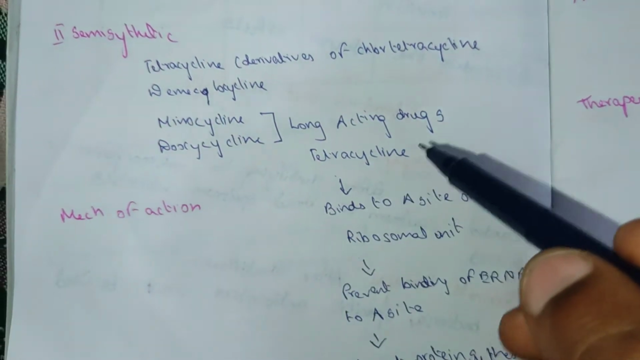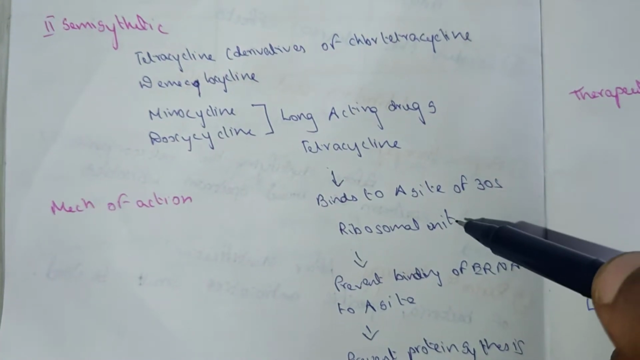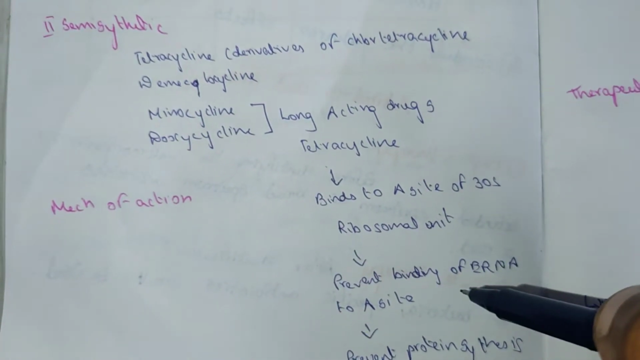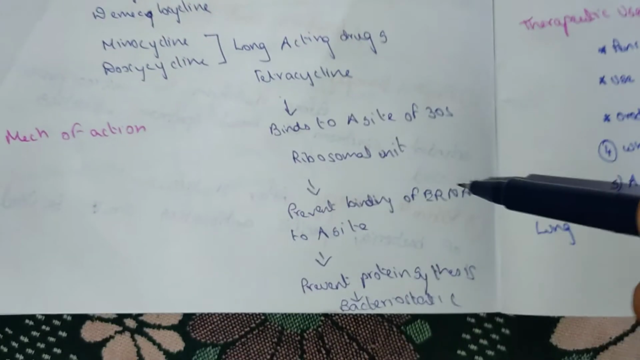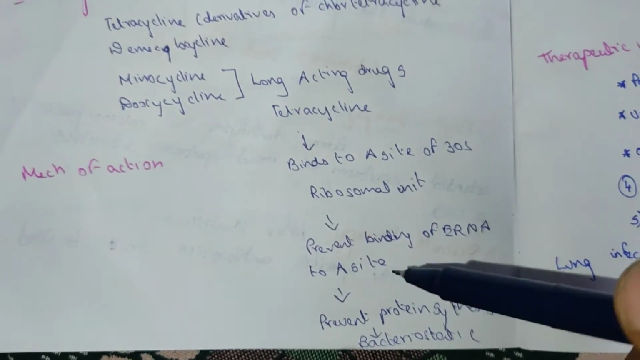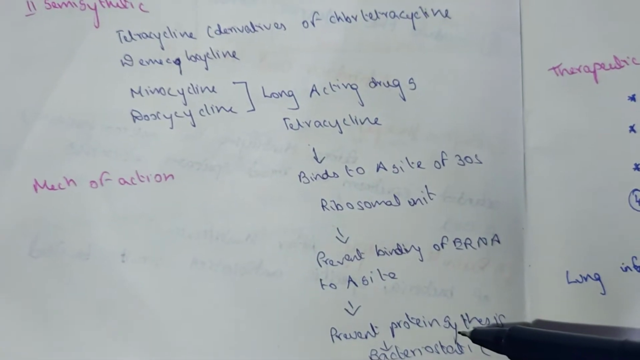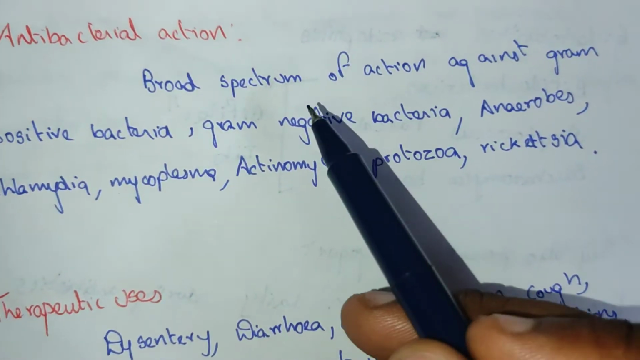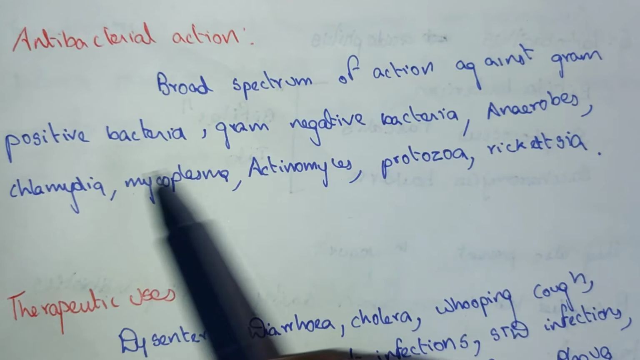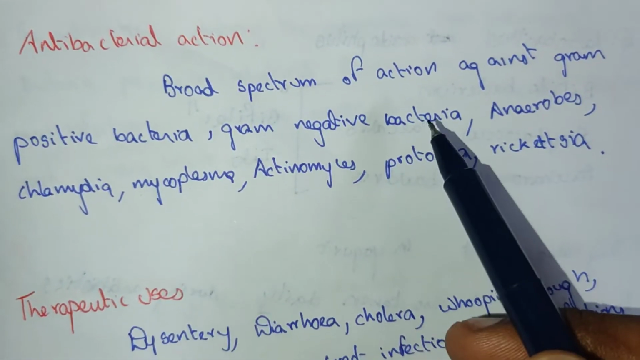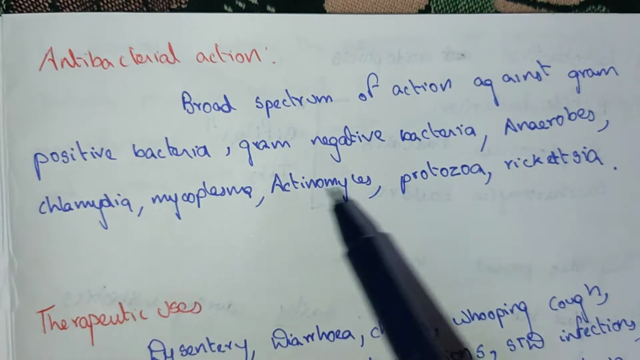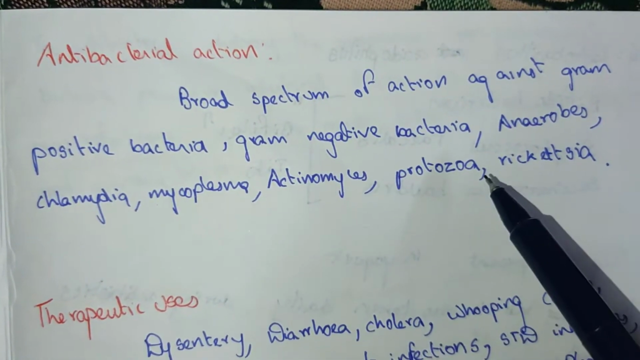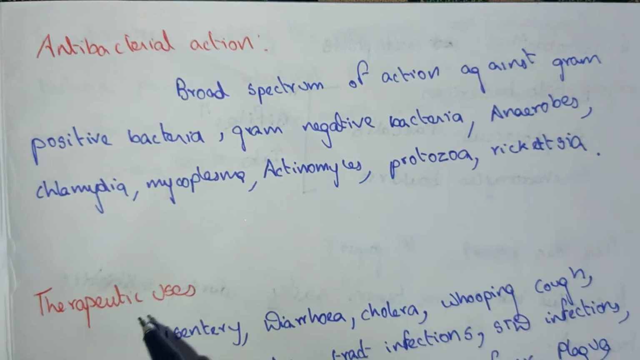Mechanism of action: tetracycline binds to the 30S ribosomal unit. It prevents the binding of tRNA to the A site and prevents protein synthesis, which results in bacteriostatic action. Antibacterial action: broad spectrum of action against gram-positive bacteria, gram-negative bacteria, anaerobes, chlamydia, mycoplasma, actinomyces, protozoa, and rickettsia.